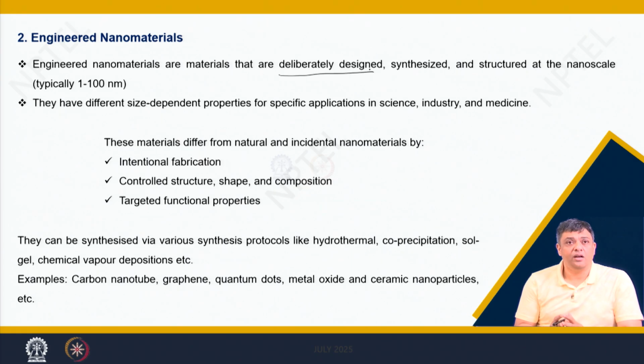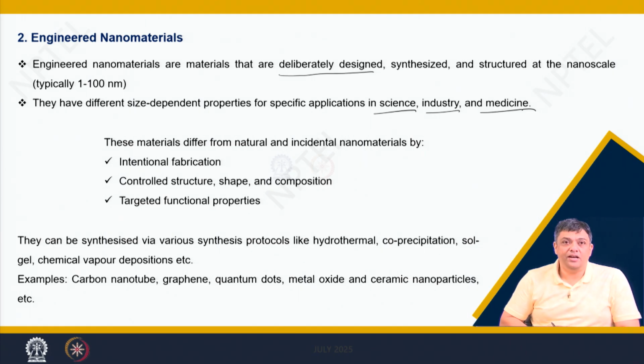They have different size dependent properties. We have seen in the previous lecture also that you can just go on changing the size of the particles. Let us say for silver or gold, the colors which you will get from those particles are very different. So, we have seen that they have size dependent properties. Their applications range from science, industry and medicine. These materials differ from natural and incidental nanomaterials.